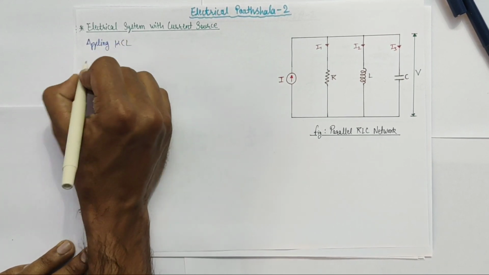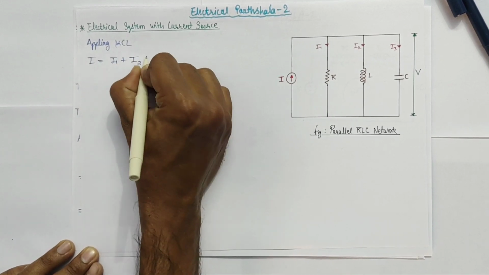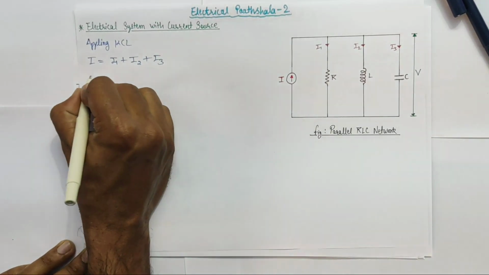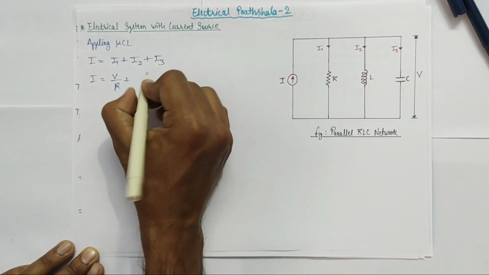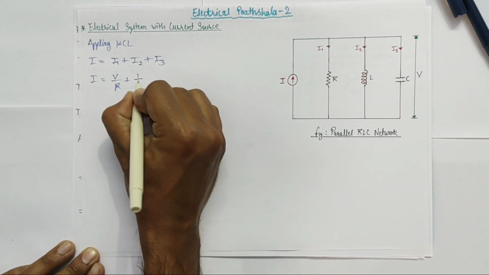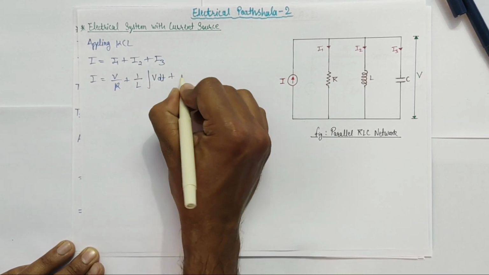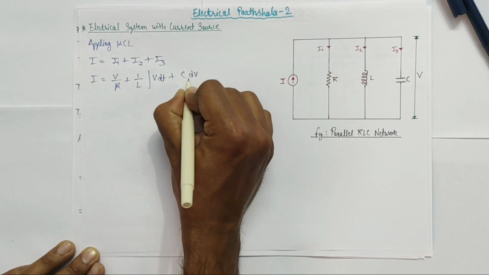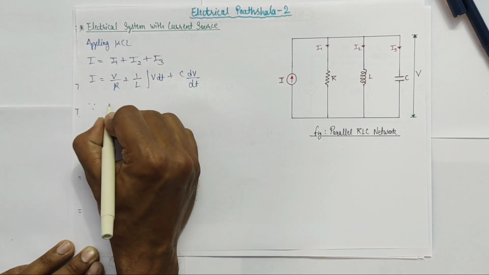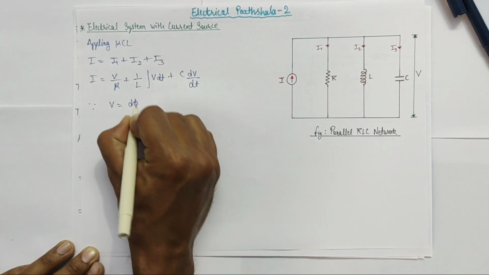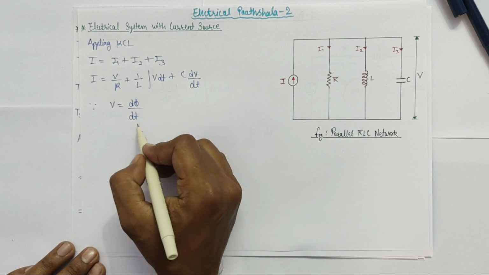we can write I is equals to I1 plus I2 plus I3, or this I can be written as V by R plus 1 by L integral V dt plus C into dV over dt. This is in terms of voltages. Now as we know, V is given by d phi over dt, which is nothing but the rate of change of flux with respect to time.